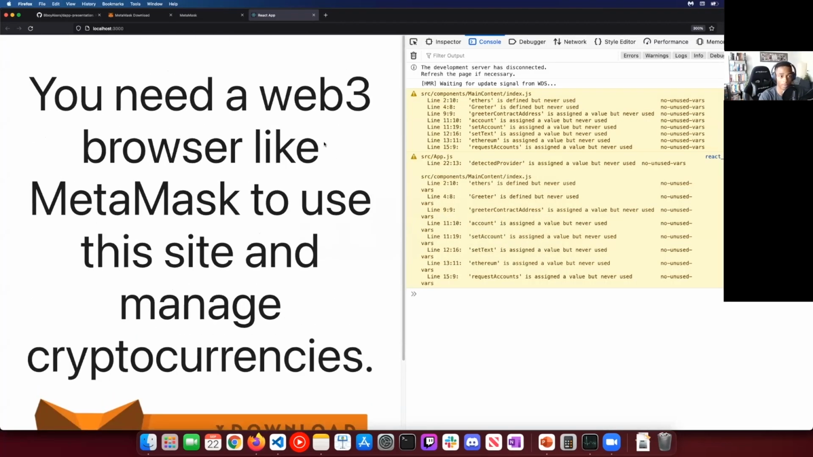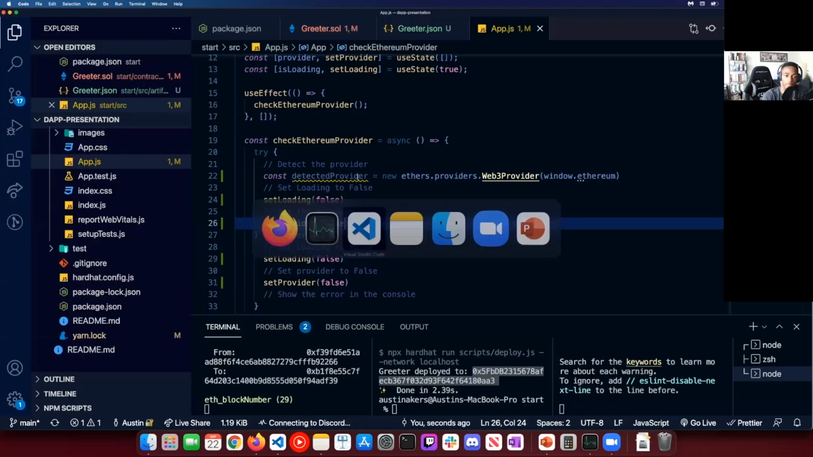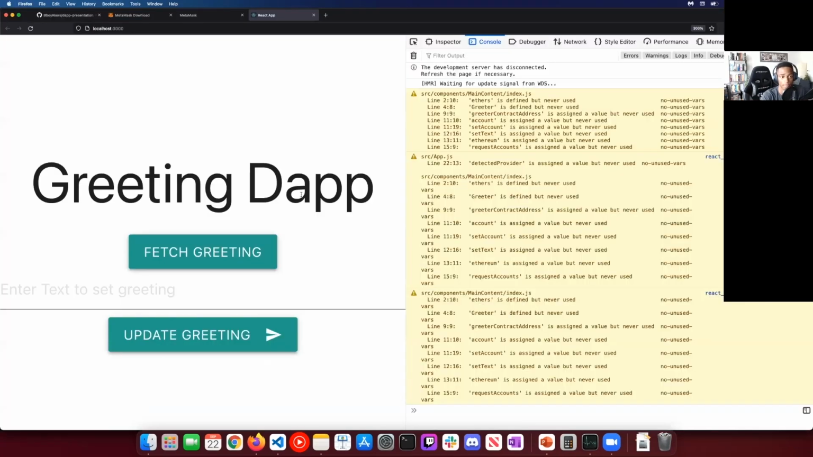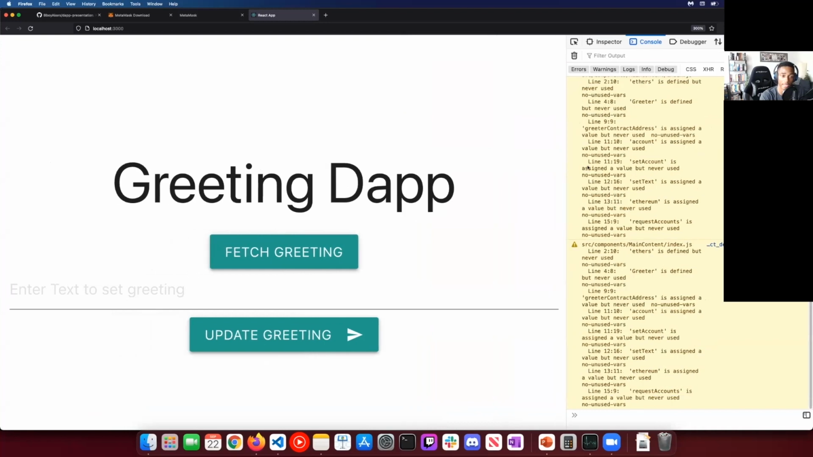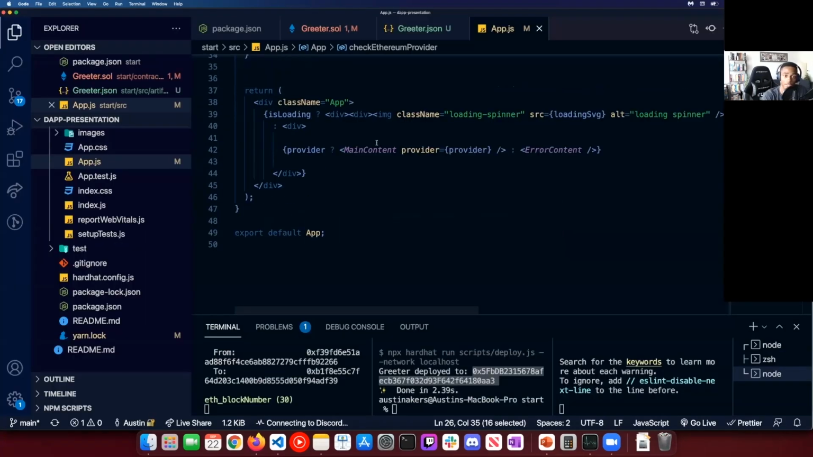So, hey, you need a Web3 browser like MetaMask to use the site and manage cryptocurrencies. This is the whole thing, right? Let's see here. So I'm going to go ahead and save that. That's what it looks like. That'll pop up. But hey, we're here now, right? And if we take a look at this, we have the greeting DApp. Now, time to dive into this main content.